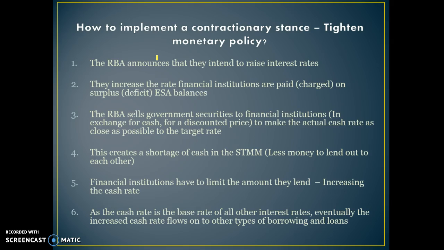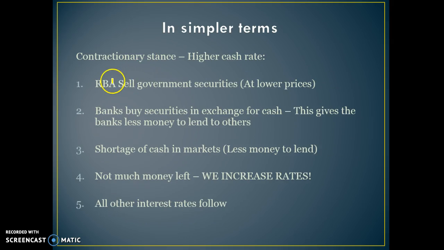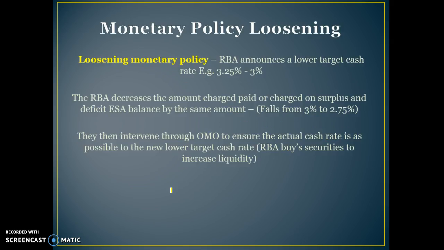So they announce an increase in interest rates. They increase the rate financial institutions are paid on their exchange settlement account surpluses or charged on their deficits. Then they sell government securities, which creates a shortage of cash. In simpler terms, the RBA sells government securities, banks buy securities in exchange for cash. This gives the banks less money, a shortage of cash in markets, we increase interest rates, and all other interest rates flow on from that. That's all.